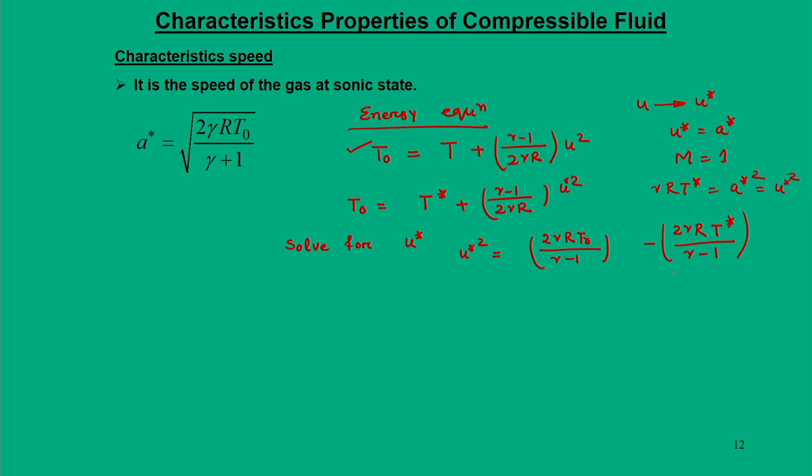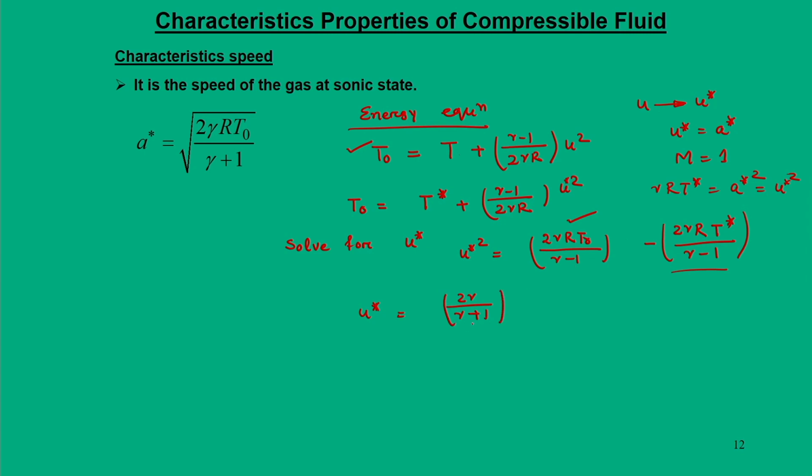When you bring this expression to the left side and solve for u star, we will be left with the first expression of the right hand side, that is twice gamma by gamma plus 1.